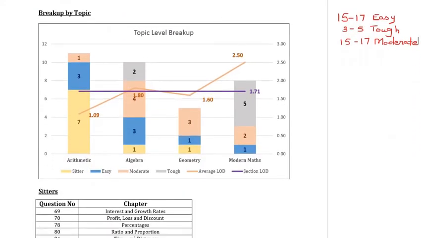As you can see, here, quant is something that can be clearly divided into 4 areas: arithmetic, algebra, geometry and modern math.